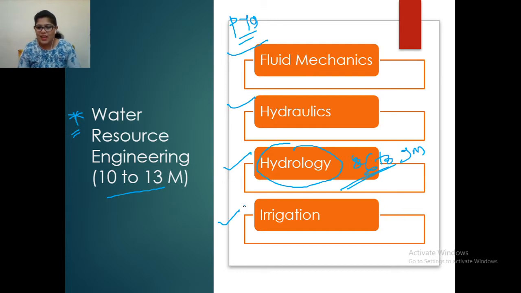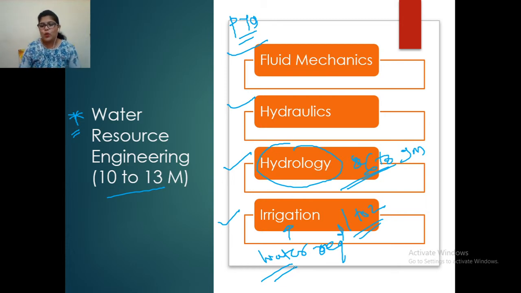Next is irrigation, but irrigation is asked for about 1 to 2 marks, or maximum up to 4 marks. So go for water requirement of crops. This one topic you can do from irrigation, for 1 to 2 marks. If you see the analysis of previous year GATE question papers, whatever questions from irrigation have come, maximum questions are asked on water requirement of crops. So that you can do.